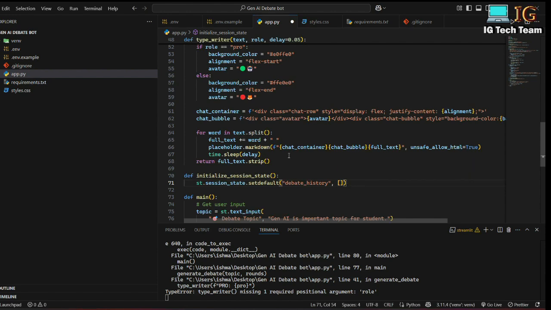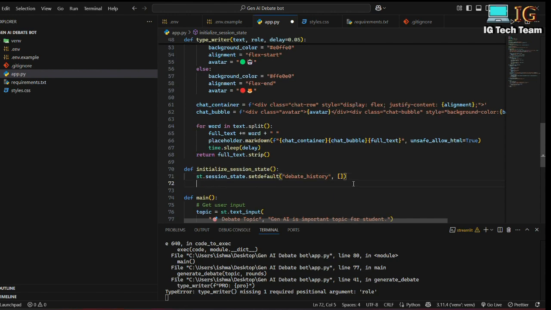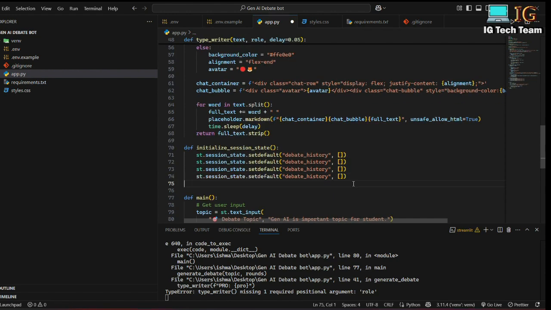So that means I'm trying to save the behavior history in this session, so I can get this behavior history later. I can copy this and paste it four times, because I will be saving the behavior history, and also I will be saving one boolean value, behavior started or not, and the default value will be false.